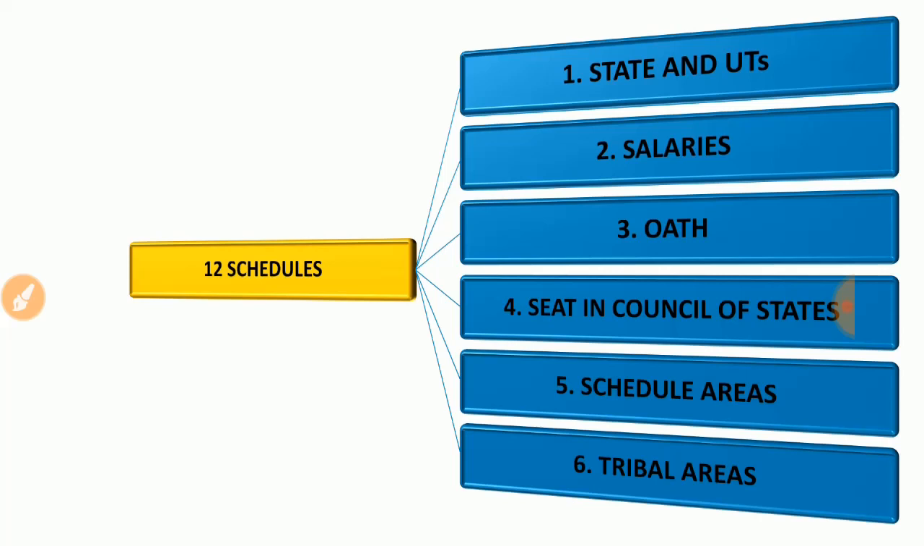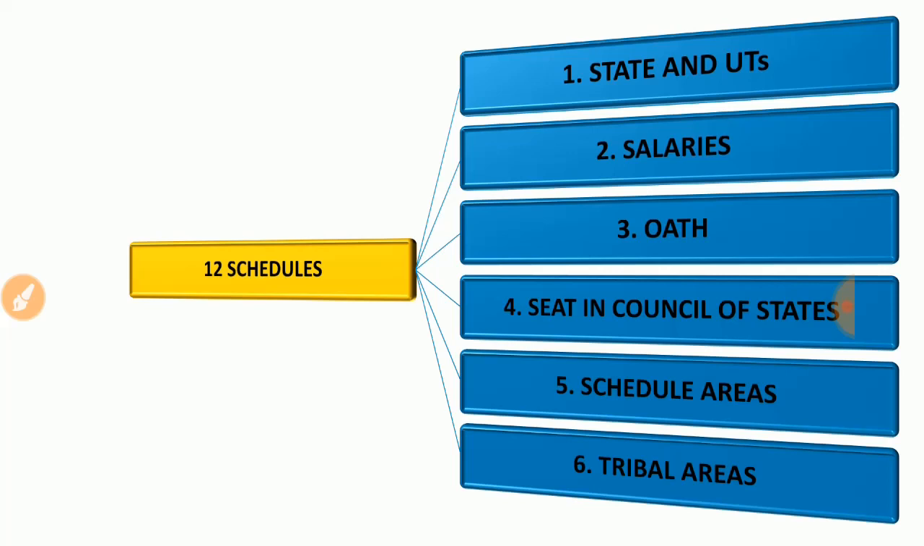So let's start with the 12 schedules. The first schedule is related to states and union territories. So what are the different names given to the states, how the boundaries are classified, how many union territories there are, those factors are clearly mentioned in Schedule 1. Second schedule, as we already told, the salaries of the President, the Prime Minister, and the Chief Justice of India. Those salaries are clearly mentioned in Schedule 2.